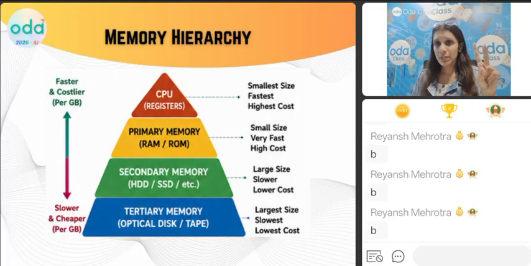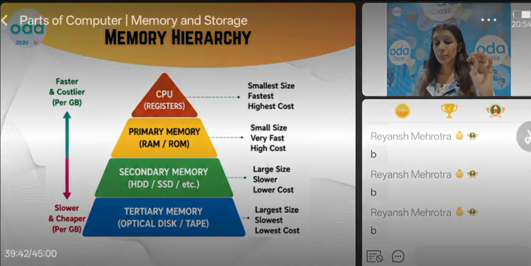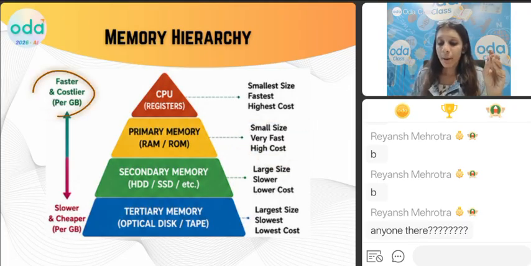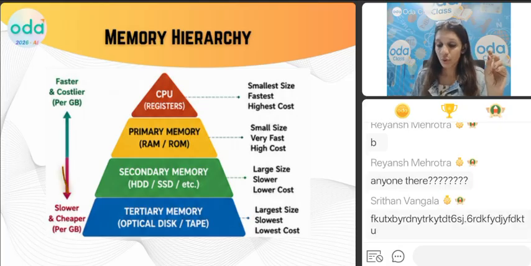Now, primary memory, whether it is RAM or ROM, is high in cost, of course, but it is fast and small in size, correct? They are faster and costlier also. As you go from secondary to primary, it is faster and costlier, but from primary to secondary, it is slower and cheaper. Do you see the pattern, bachcho?